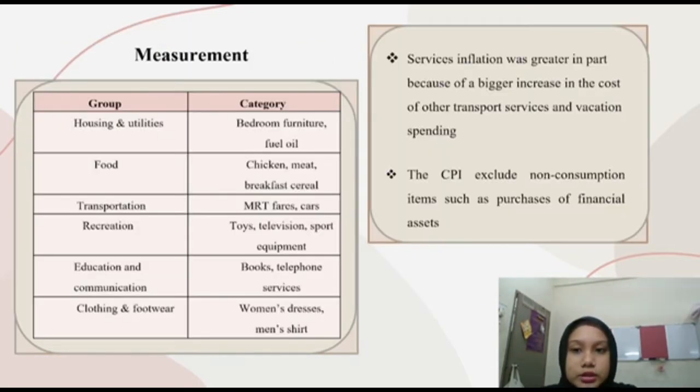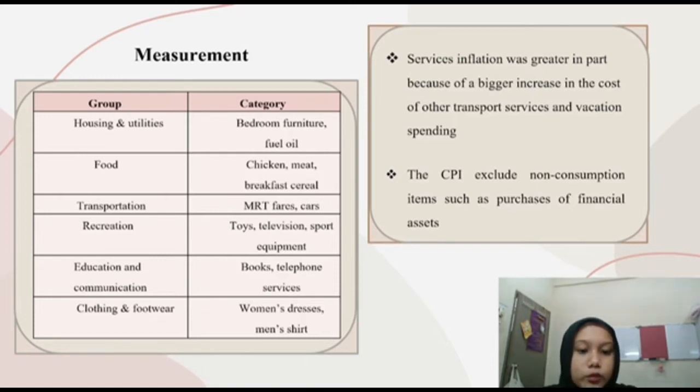Next, the measurement of inflation. The most well-known standard on inflation is the annual percentage change in the Consumer Price Index, CPI, which measures the percentage change in the price of a basket of goods and services consumed by residents' households. This CPI is compiled by the Department of Statistics (DOS) monthly.